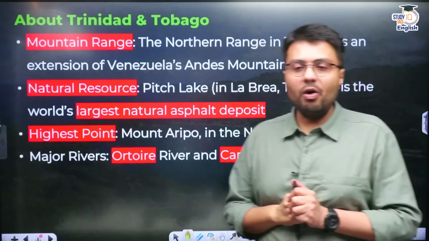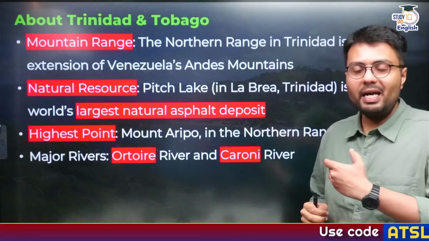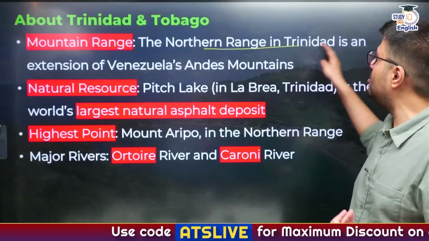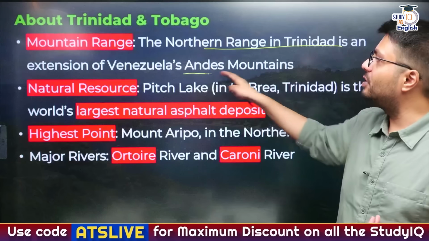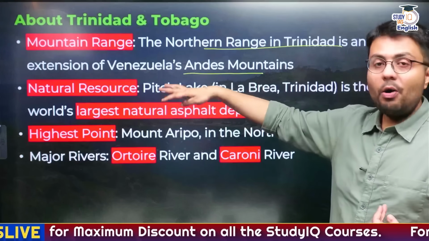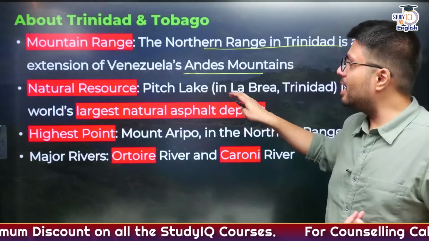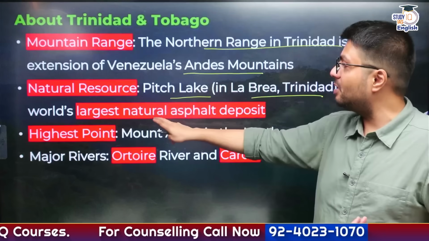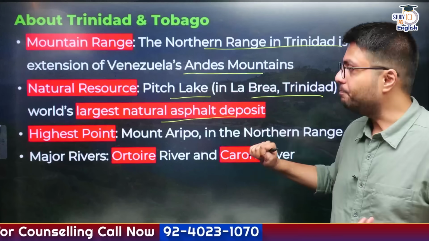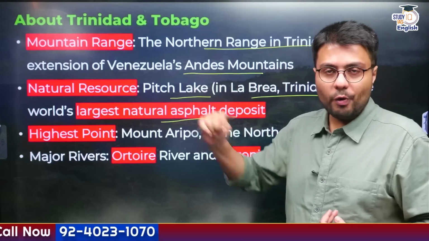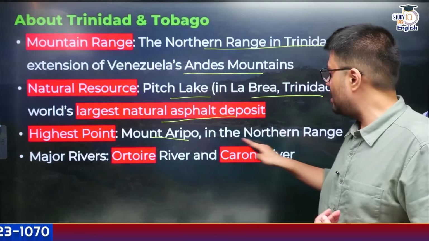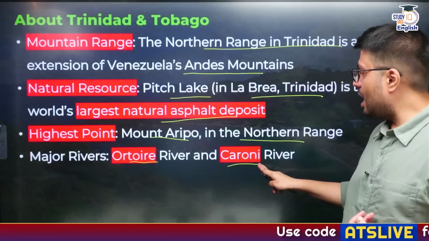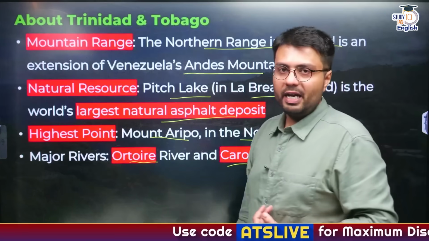Now this country also has many mountain ranges which are basically an extension of the Andes mountain ranges, and the northern range in Trinidad is an extension of Venezuela's Andes mountain. Now another natural resource available in the country is a pitch lake which is located in Trinidad. It is the world's largest natural asphalt deposit. Also, the highest peak of this country is Mount Aripo in the northern range, as well as rivers like Oropouche as well as Caroni. These are the rivers that are draining into the country.